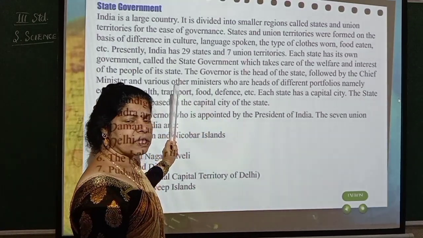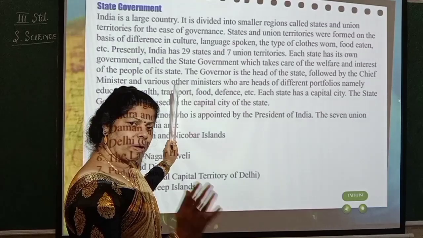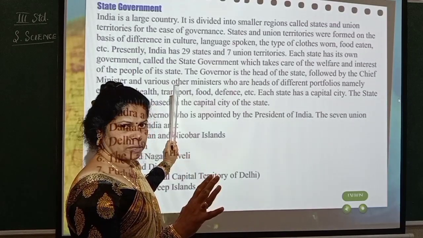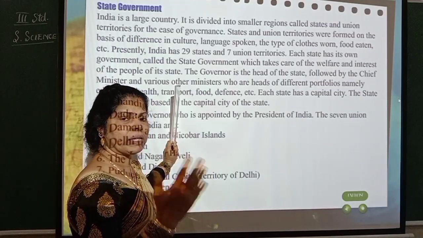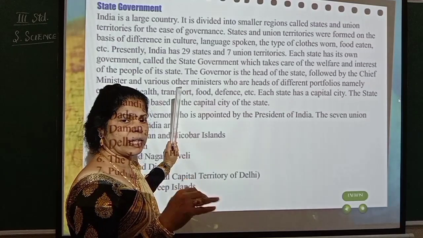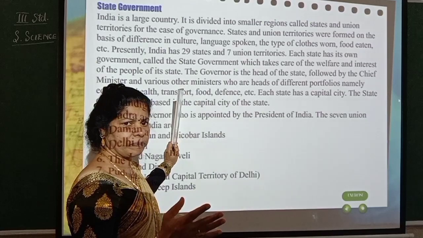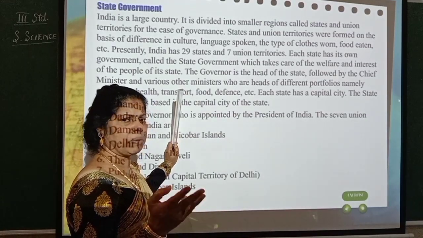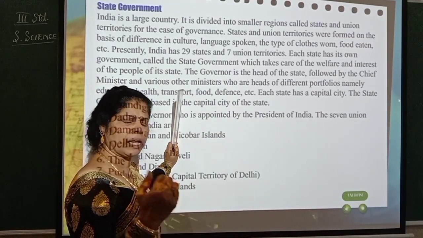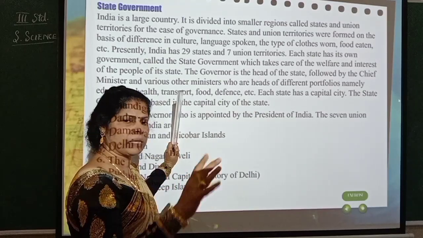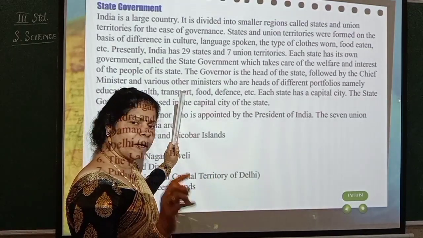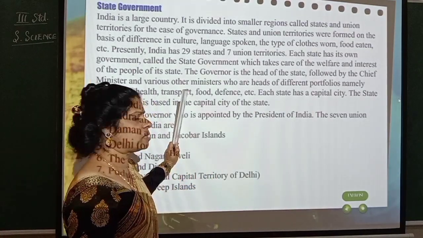So what's the work of this state government? Whoever is present in that particular state, this government has to take care of those people, all the activities. Like education, it can be science, it can be culture, it can be anything. Any activities taking place within the state will be taken care of by the government of that particular state.